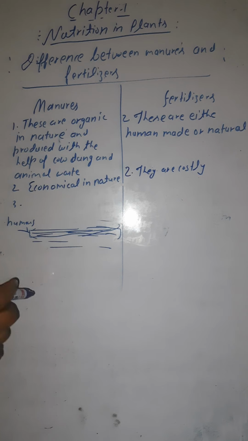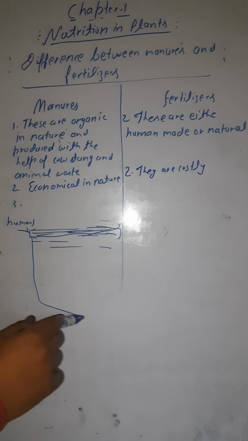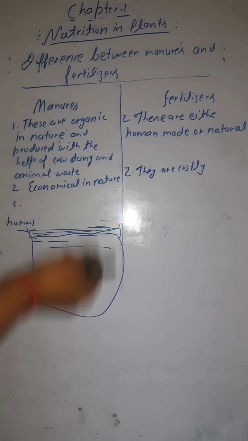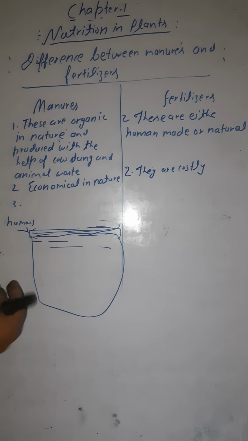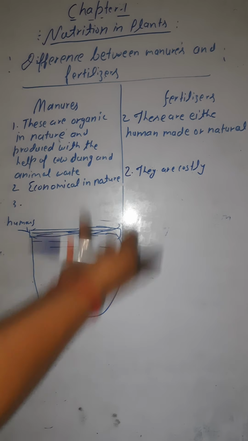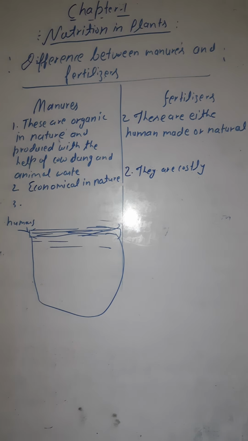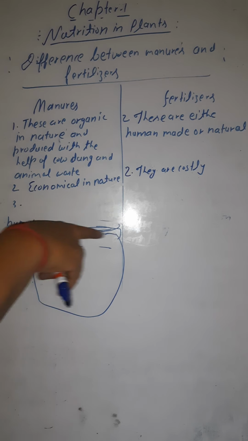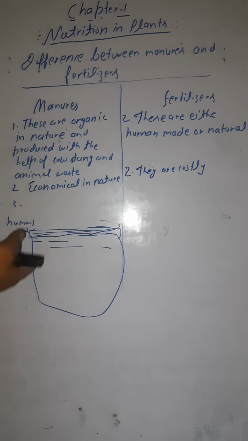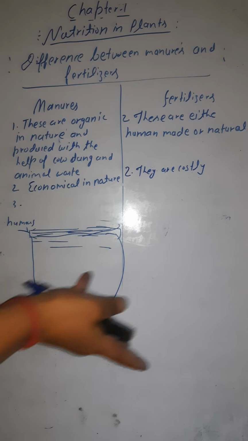But if we talk about fertilizers, it does not affect only the upper layer, rather it affects the other layers of the soil also. So that is why when you are using the fertilizers, the fertility of the soil becomes more, and the crop being grown in the field is more. But manures affect only the humus, the uppermost layer of the soil, so when you are using only the manures, the fertility is not that much, means the crop produced on the field is not that much.